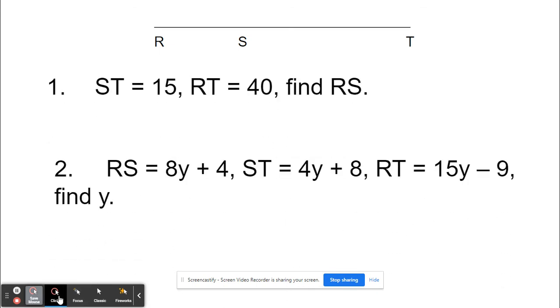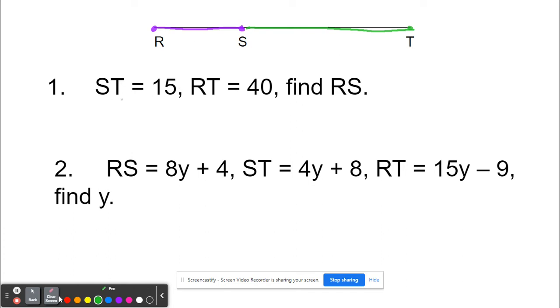Okay. So let's look at this together. I've got this segment up here, segment RT, and within RT, I have two other segments. I've got from R to S, that's going to be one segment. So I'm going to try and trace that. And then let me change colors. From S to T, that's another segment. And so then the purple segment plus the green segment equals the whole segment, which is RT. So that's what that's referring to.